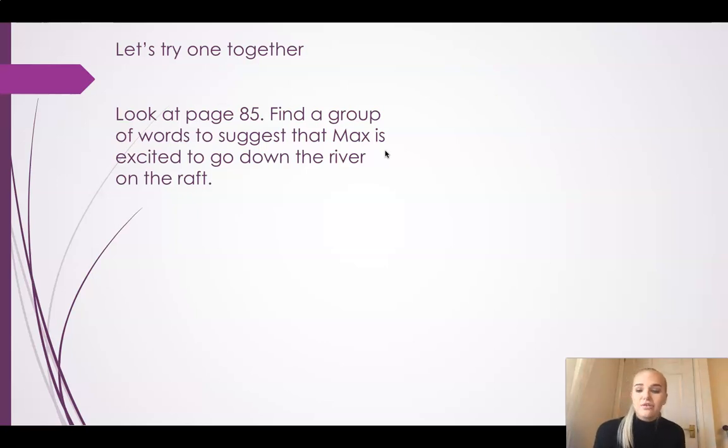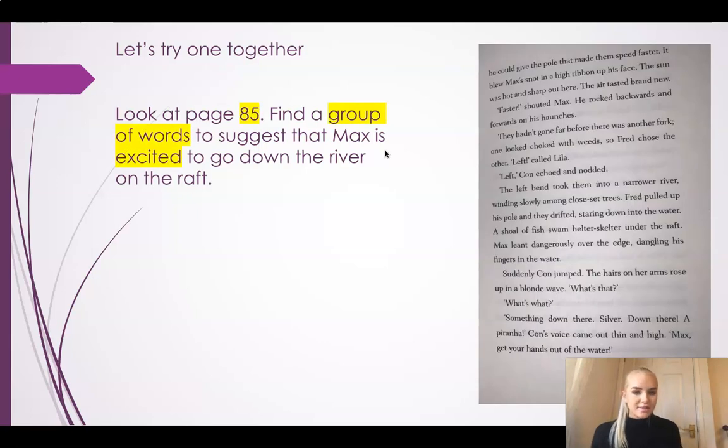And they will ask you to find a group of words that suggests something. So we're going to try one together, and I'm going to model to you the steps that I would take to answer this question successfully, and then you're going to have a go yourself. You ready? So look at page 85. Find a group of words to suggest that Max is excited to go down the river on the raft. Now that's quite a long question, so let's break it up. Now let's first do what it says and find page 85. And we can see page 85 is on the screen now.